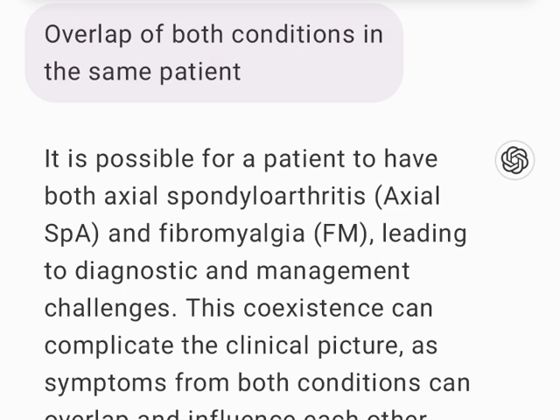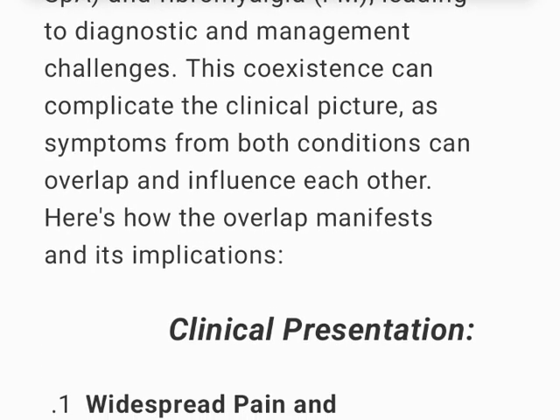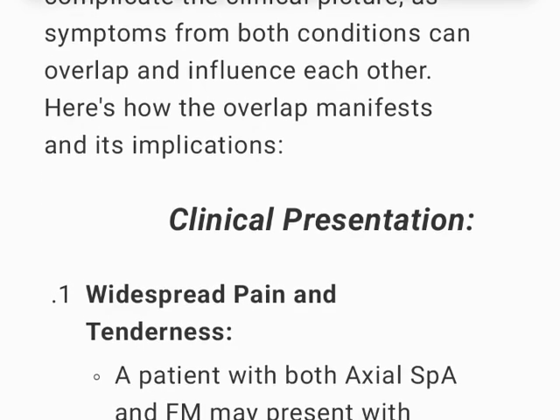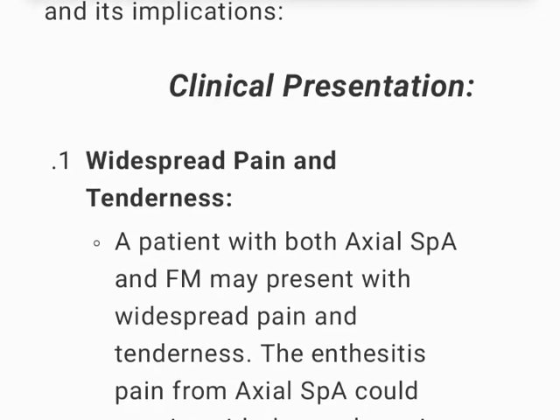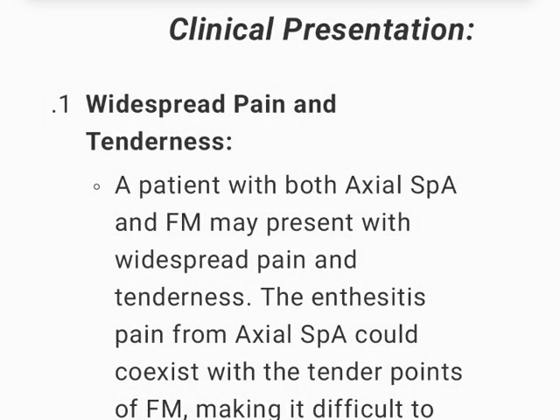It is possible for a patient to have both axial spondyloarthritis, axial SpA, and fibromyalgia, FM, leading to diagnostic and management challenges. This coexistence can complicate the clinical picture, as symptoms from both conditions can overlap and influence each other. Here's how the overlap manifests and its implications. Clinical presentation: 1. Widespread pain and tenderness.